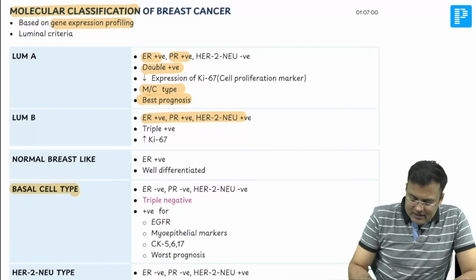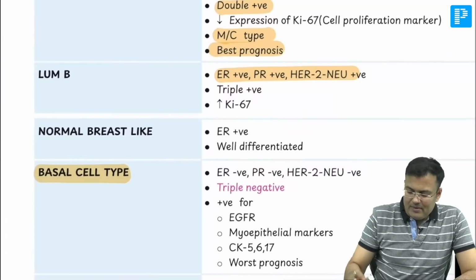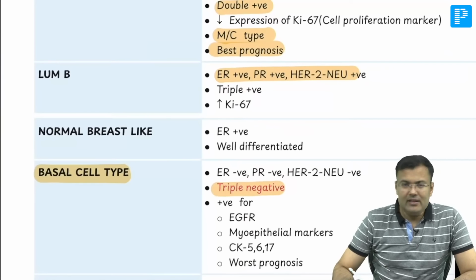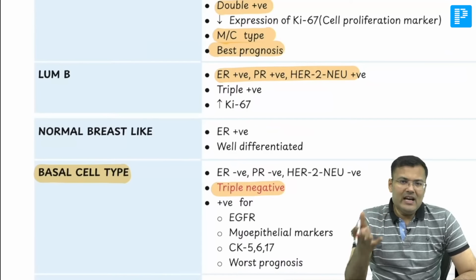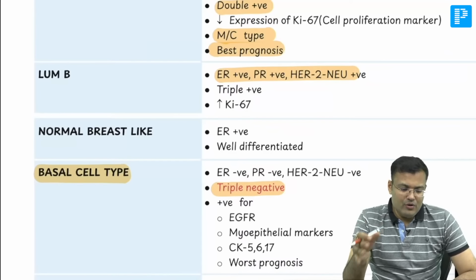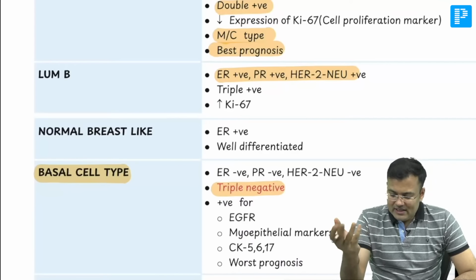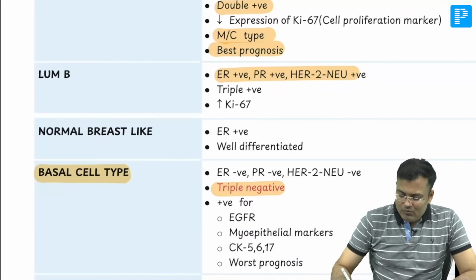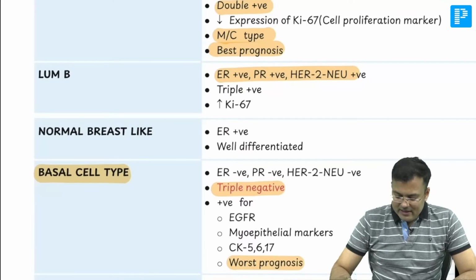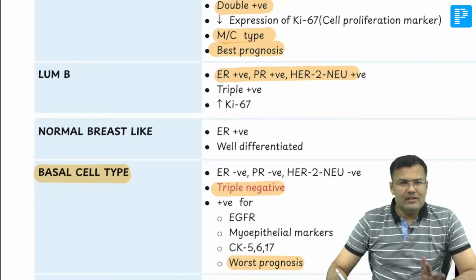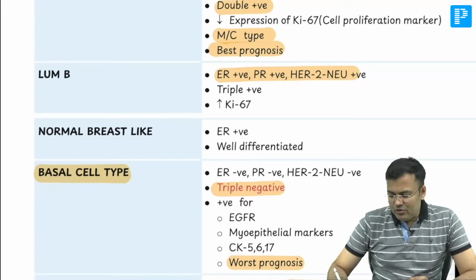And we discussed this one. This is very important. Basal cell type. How to remember? It is triple negative. If it is triple negative, it means all three will be negative. ER, PR, HER2, all these are negative. And most important point, worst prognosis. Worst, right? After that, HER2 type. So obviously HER2 type, only HER2 is positive.